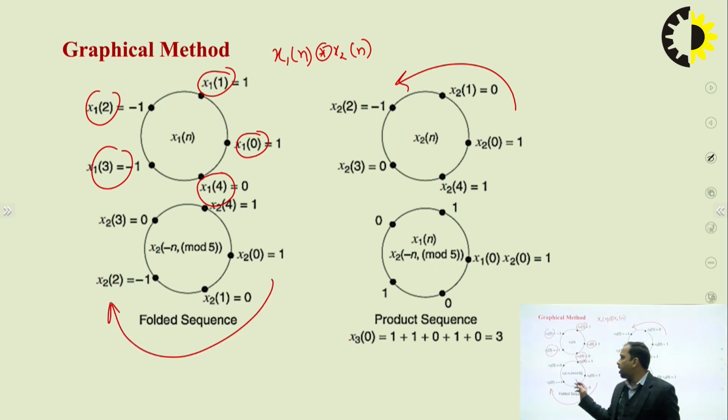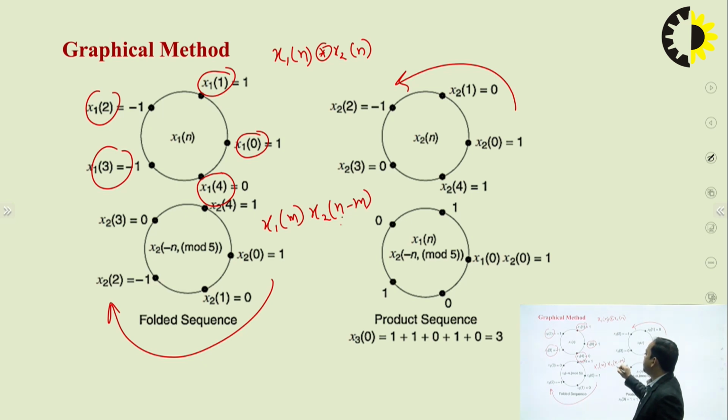Initially I'll be interested in calculating x1 of m and x2 of n minus m, where n is nothing but 0, let's say. So x1 of m multiplied by x2 of minus m. Both the sequences will be overlapped, and accordingly we perform the convolution operation, which is nothing but the product as well as summation.